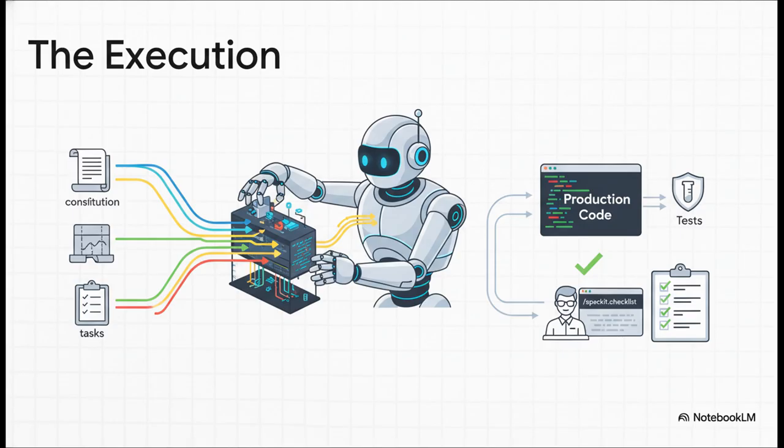It reads the constitution for the rules, the spec for the requirements, the plan for the architecture, and the tasks for the exact sequence. It generates everything, the production code, the tests, the docs, and when it's done, you can run /speckit.checklist for a final QA rundown to personally verify that the code perfectly matches your original intent.